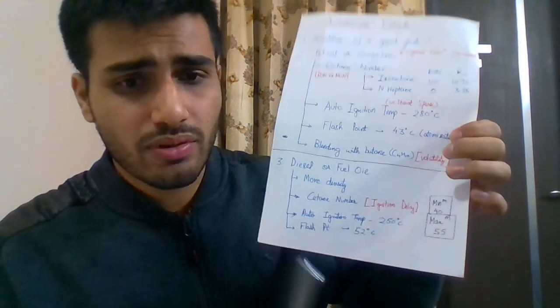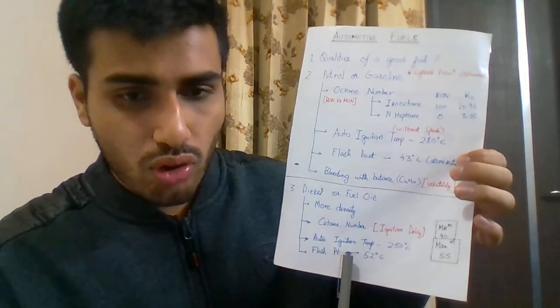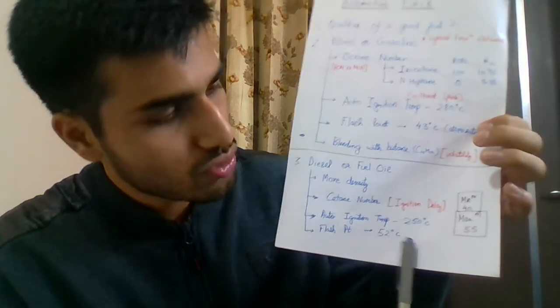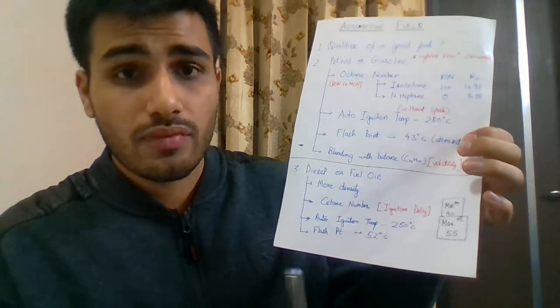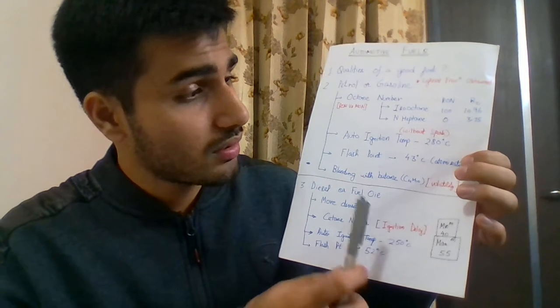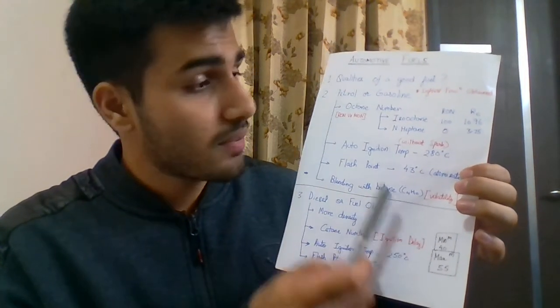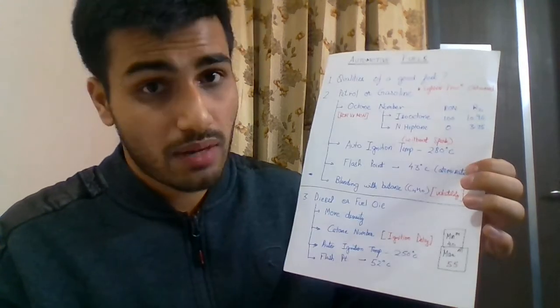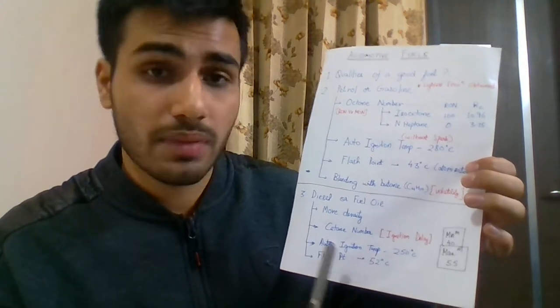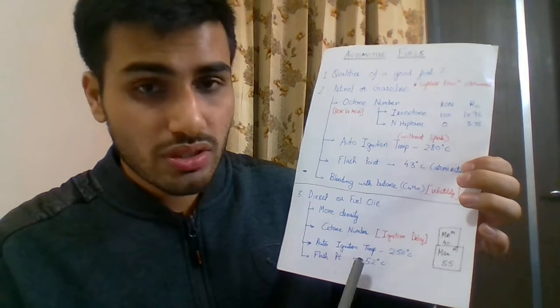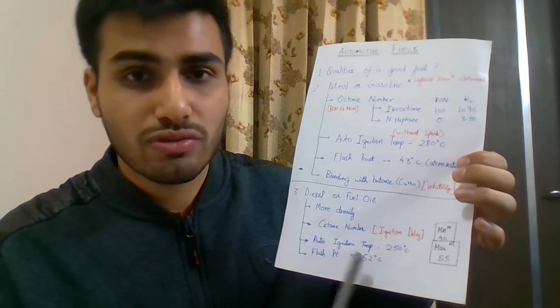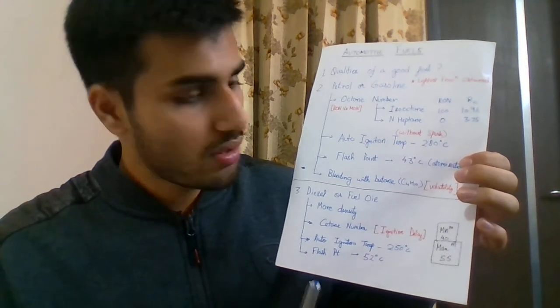Again, just as in petrol engine, here we have the auto ignition temperature for diesel, which is 250 degrees centigrade, and which is understandable, because it has to be less than petrol, because in the SI engine the combustion is being initiated by spark plug, whereas there is no spark plug in this case. The ignition process is taking place by the sole increase in the temperature of air only.